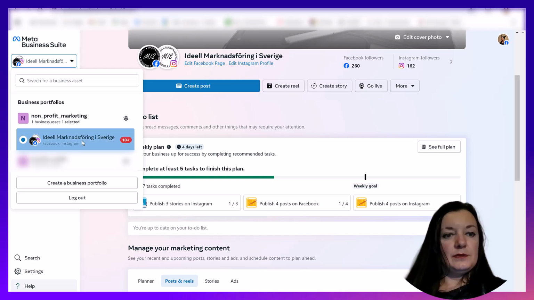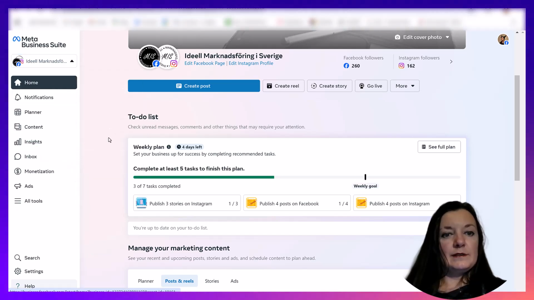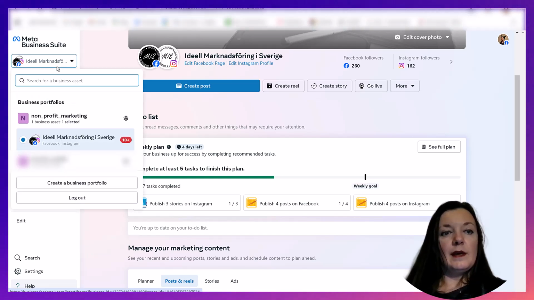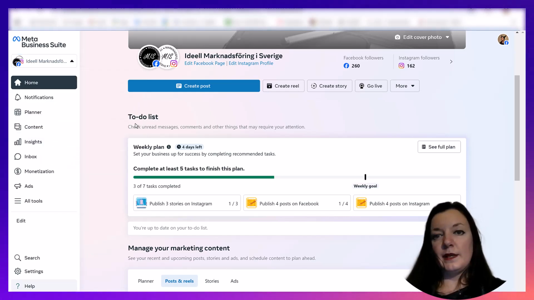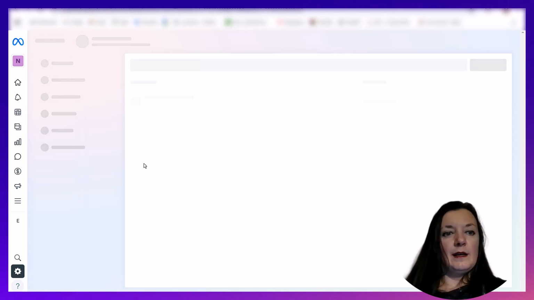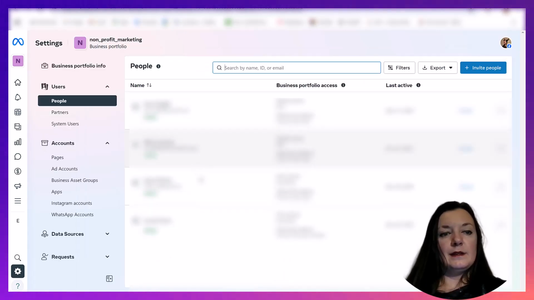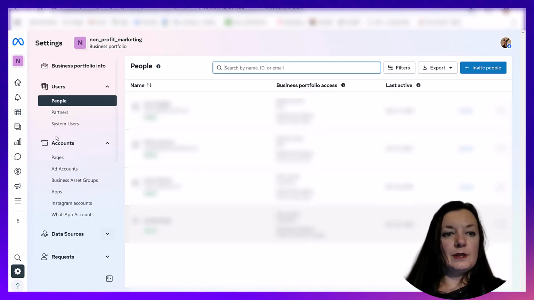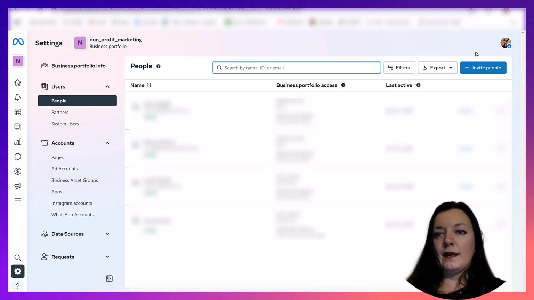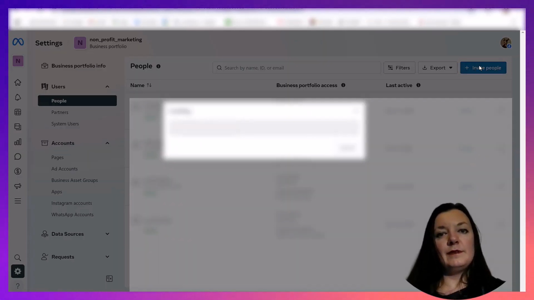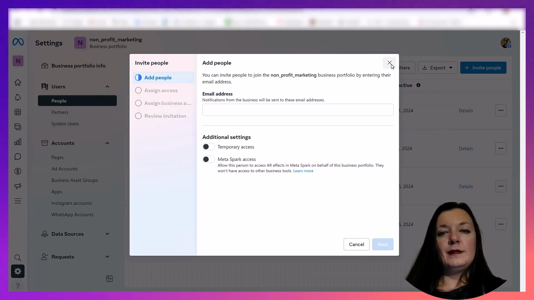I will show you, for example, if you already have a business portfolio, then you can click on settings, and there you can edit who has access to your professional business account, and you can even invite people.